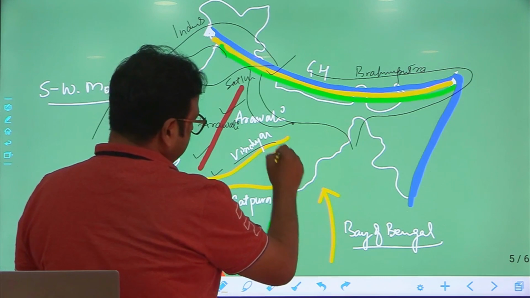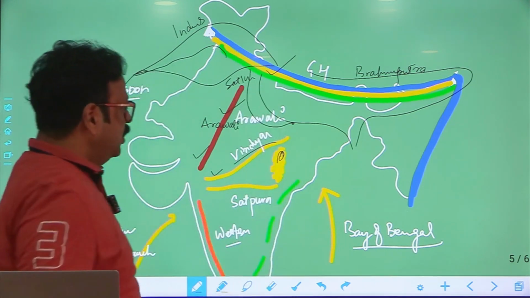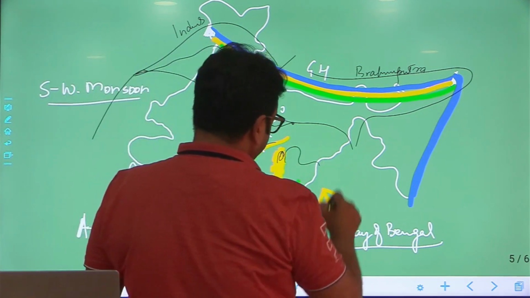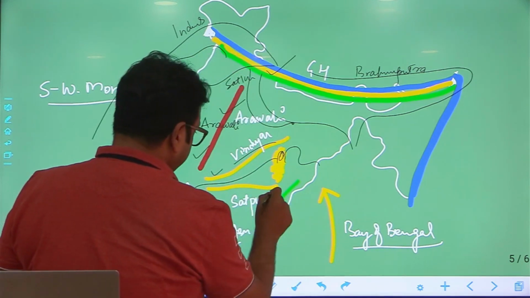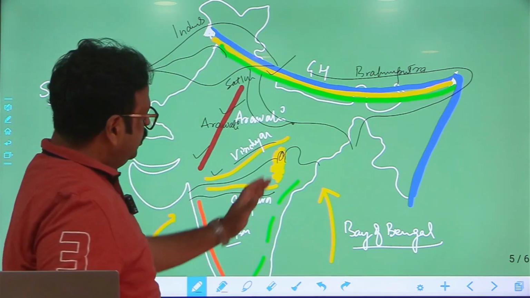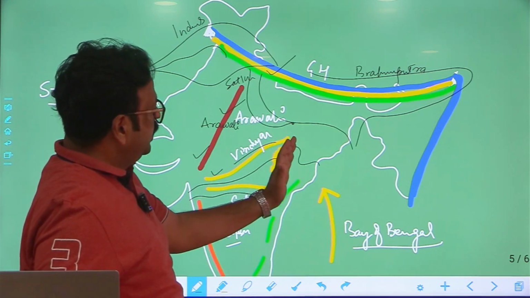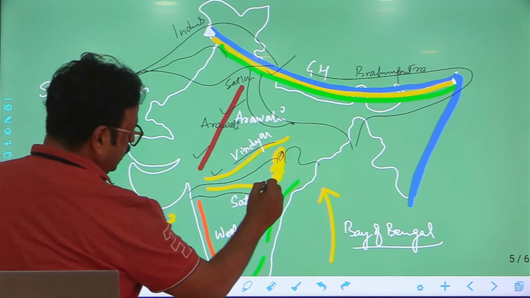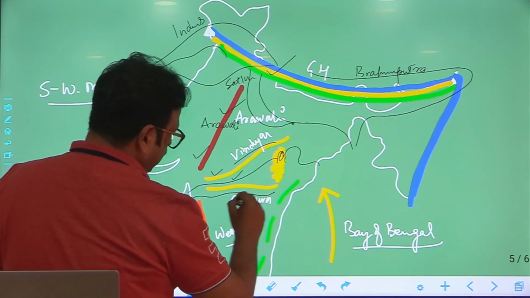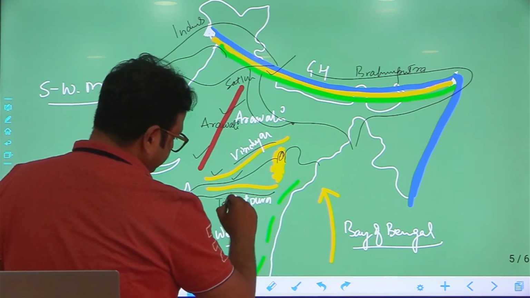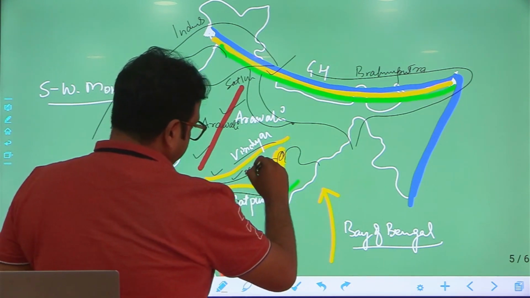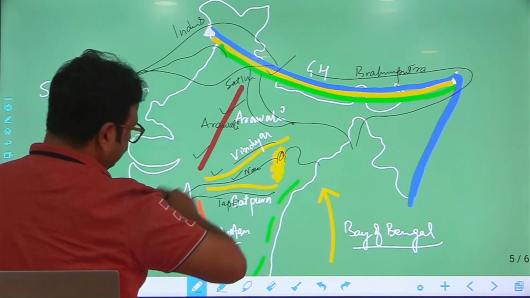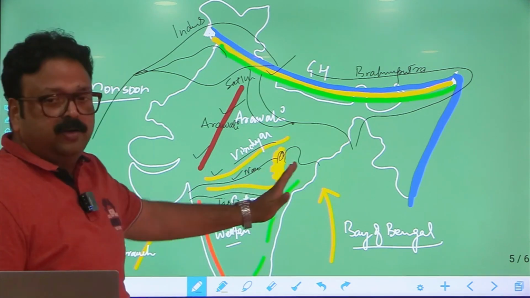Try to see this Pachmarhi or this Amarkantak plateau. Amarkantak plateau divides the basin area of Mahanadi. There is a Mahanadi which is flowing over here, there is a Narmada which is flowing over here, and this Tapti is flowing here. So, this Amarkantak plateau is a water divide between the Mahanadi basin and Narmada basin. And what about Satpura? Satpura is a water divide between Narmada and Tapti. So, I can say that Himalaya, Aravalli, Vindhyan, Amarkantak plateau, Satpura are going to be the water divides in different river basins.